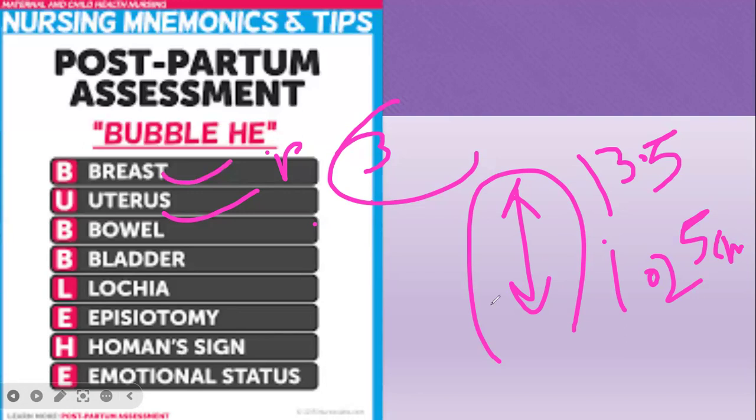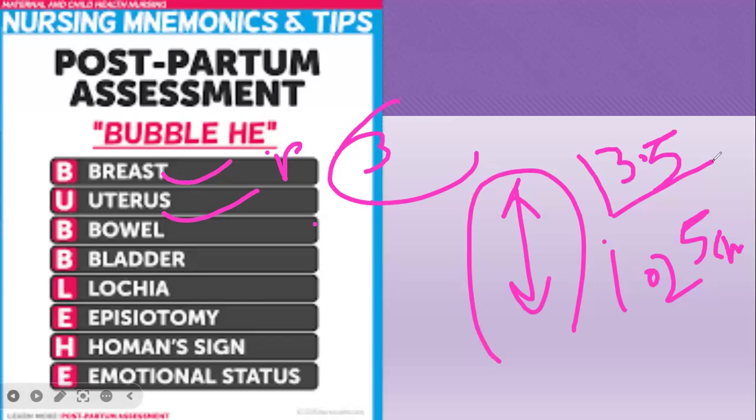So if a patient has delivered today and the height is 13.5, then the next day she is going to have a fundal height around 12.5, approximately. We also need to check whether the uterus is hard or atonic. Why? Because if it is atonic, there's an increased chance of having PPH.